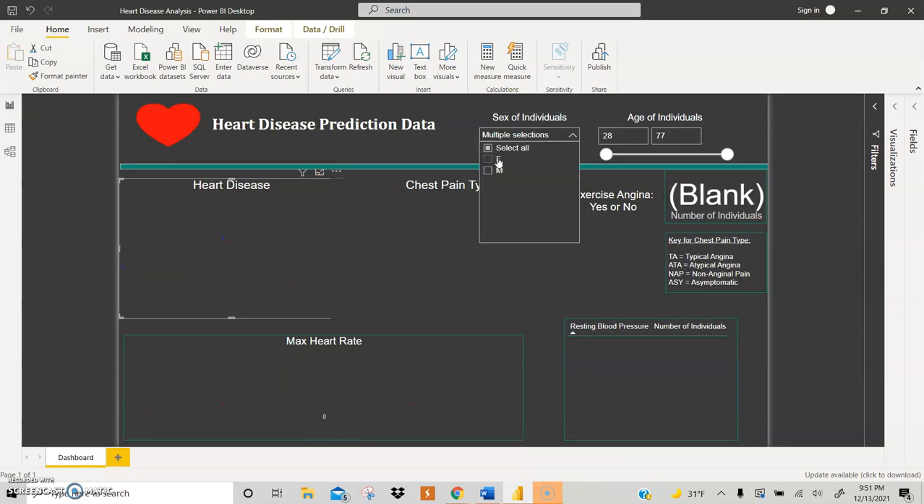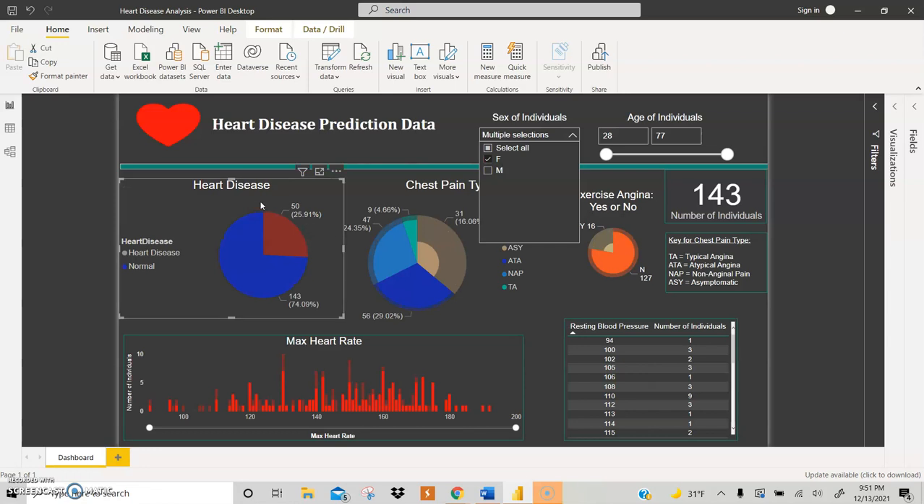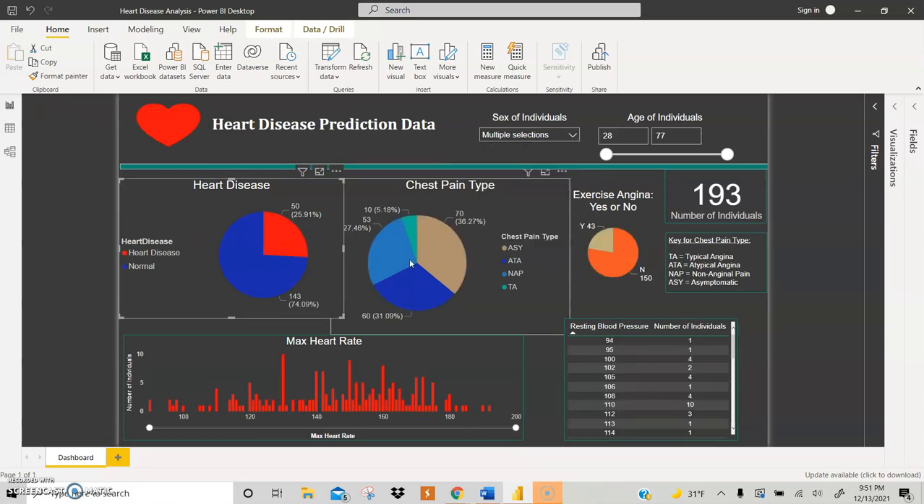And then for the females, overall, asymptomatic cases were the biggest group. Following just behind it were actually the atypical chest pain or the non-anginal chest pain. But once again, the typical chest pain was pretty slim.